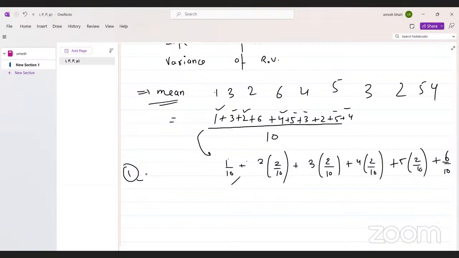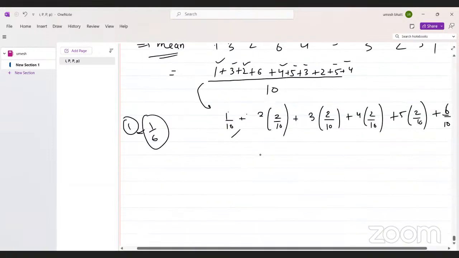No, I'm asking about the probability. What is the probability that one occurs in that case? It's 1 by 6, right? Yes, 1/6.